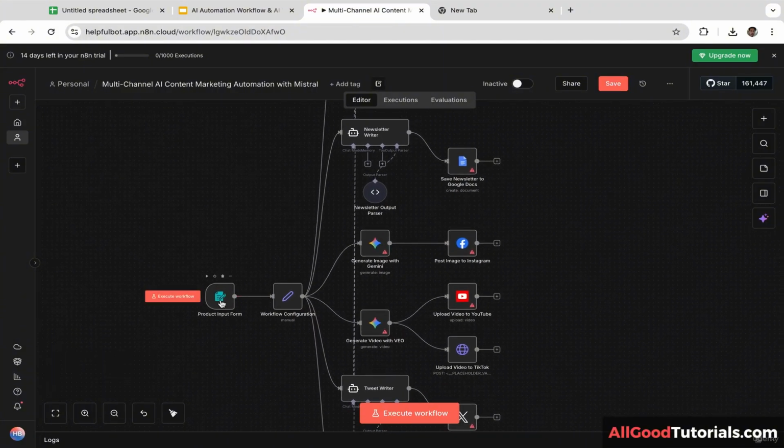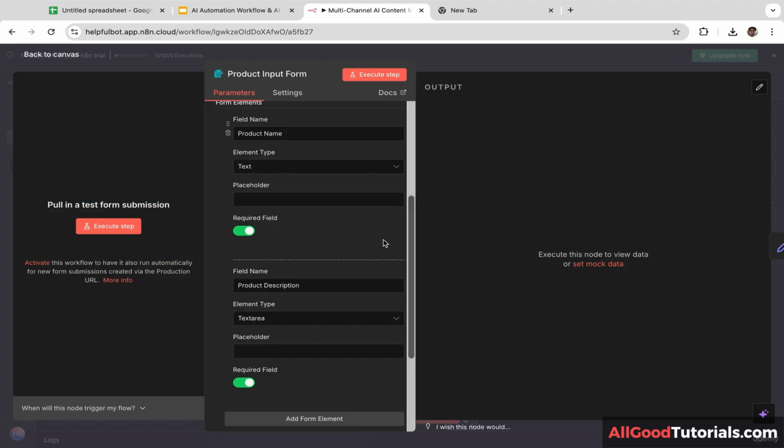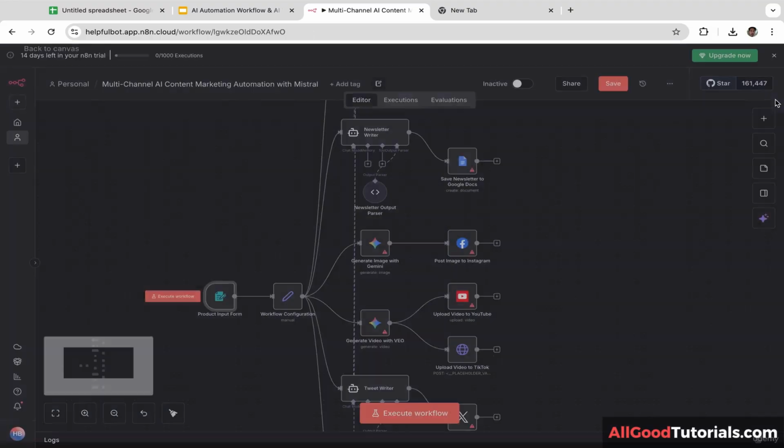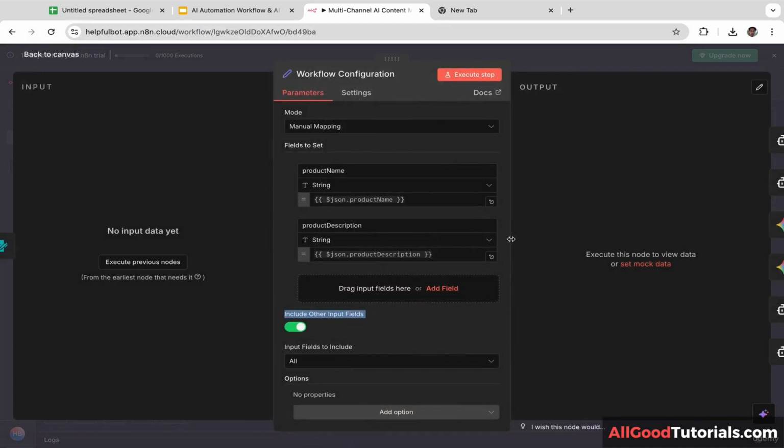Okay, firstly, we have product input form. Let's click this. As you guys can see, we have 2 inputs. The first one is product name and the second one is product description. So the user will need to enter those values. Next, we have workflow configurations. So the data from the form will be stored here, product name and product descriptions.